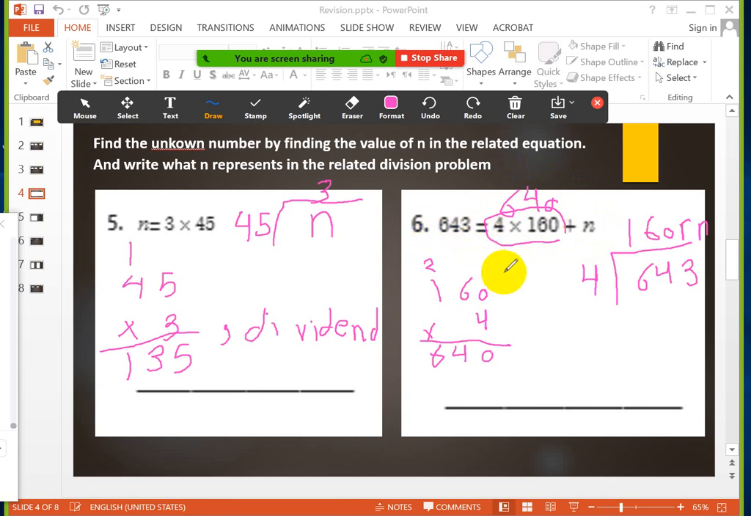What is the n? Excellent, Larissa. The n is what? What is the number that I will add to 640? The number becomes 643. I have to add what? 3. That means the value of n is 3, and n here represents what? It represents a remainder.